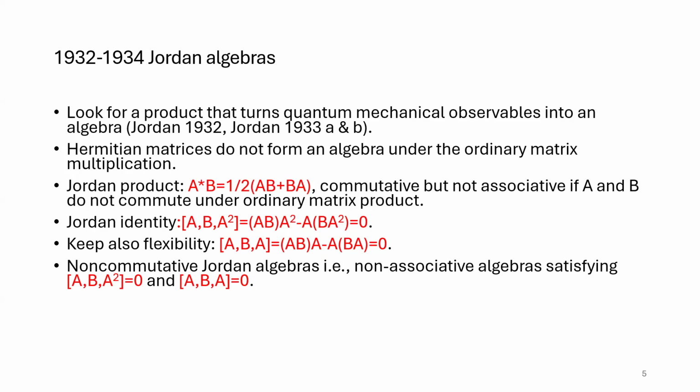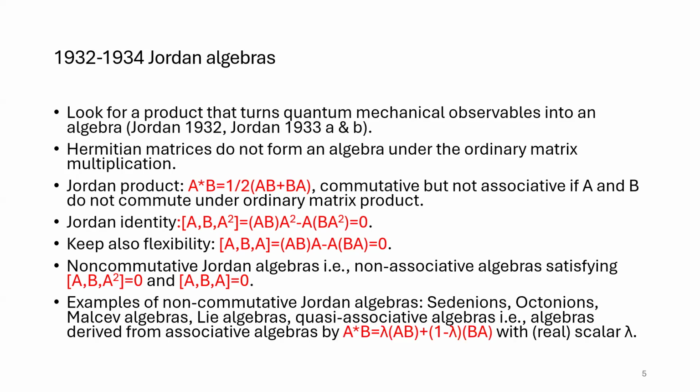The non-commutative Jordan algebra is the algebra which satisfies flexibility and the Jordan identity. The good thing is that we do have some non-commutative Jordan algebras. For example, the octonions are non-commutative Jordan algebras, the sedenions are a non-commutative Jordan algebra, the Malcev algebras are non-commutative Jordan algebras, Lie algebras are non-commutative Jordan algebras.